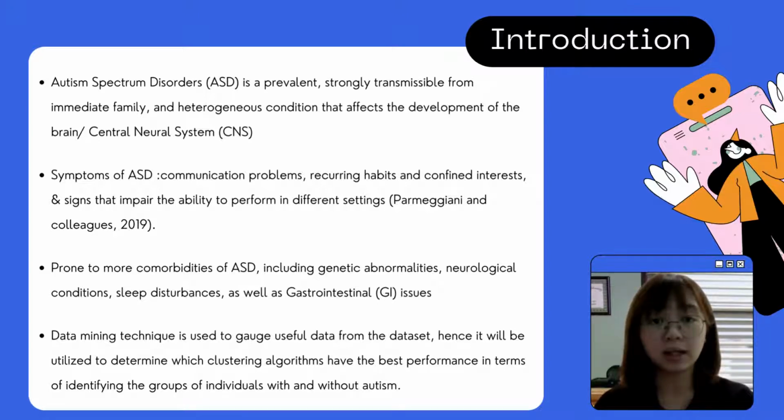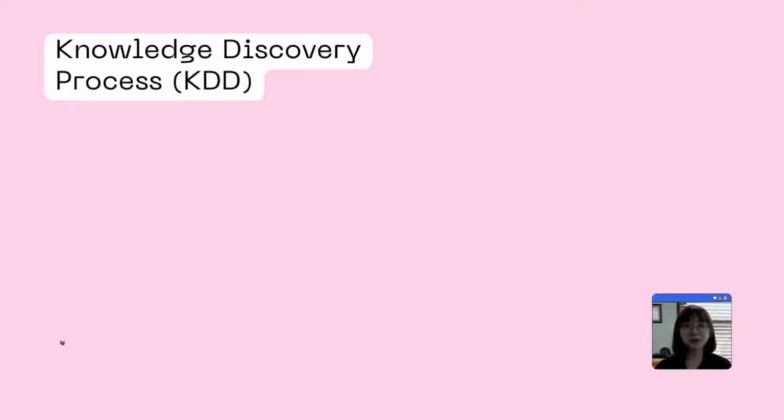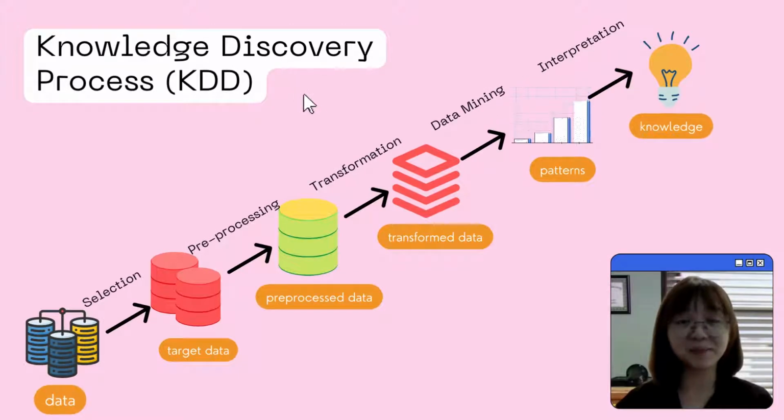The data mining technique will be used to determine which clustering algorithm performs the best in identifying groups of people with autism. So what do we know about data mining? Data mining is actually a technique for extracting meaningful information from a large data set, also sometimes known as the knowledge discovery process. So in the selection phase of the KDD, the data relevant to the analysis task is initially selected